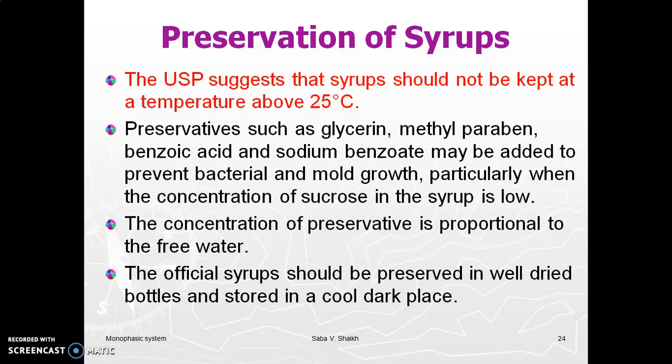But this statement is true only for the true syrup, which has 66.7% or 85% of sucrose. But if you are going to add any kind of medicated drug or any flavoring agent or any other substances to that syrup, then we have to add preservatives to avoid bacterial growth in the syrup.